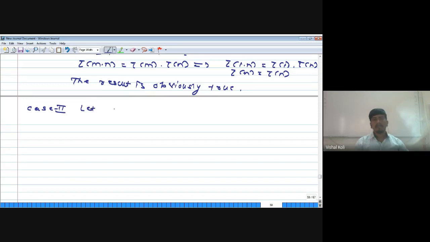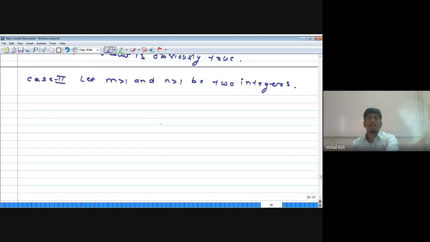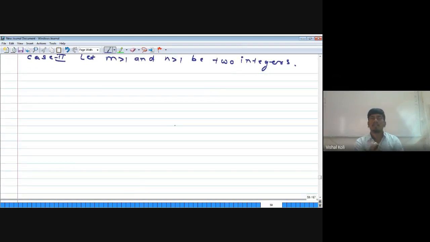Let m > 1 and n > 1 be two integers. As m and n are both integers greater than 1, we can use the fundamental theorem of arithmetic, which says that if n is any integer greater than 1, then n is either a prime or it can be expressed as a product of primes uniquely.